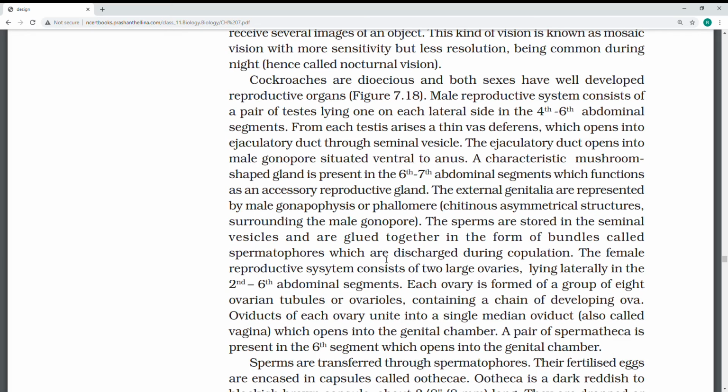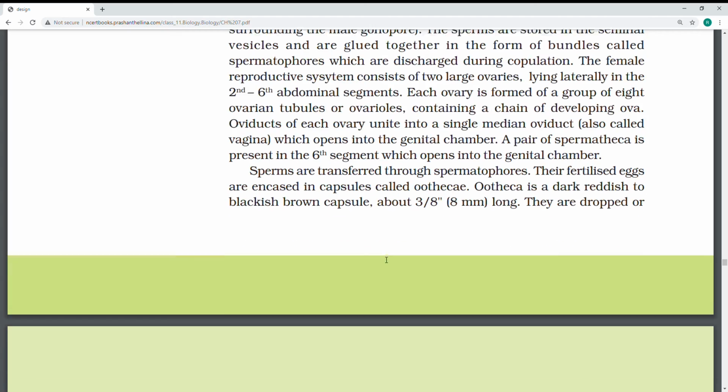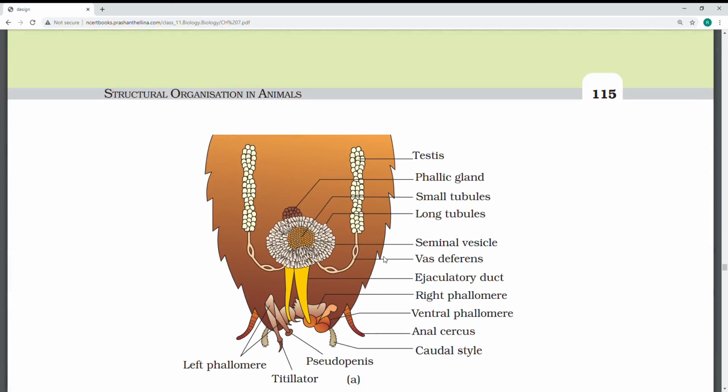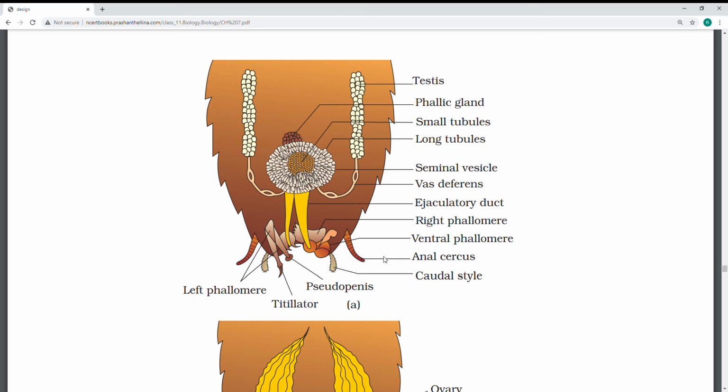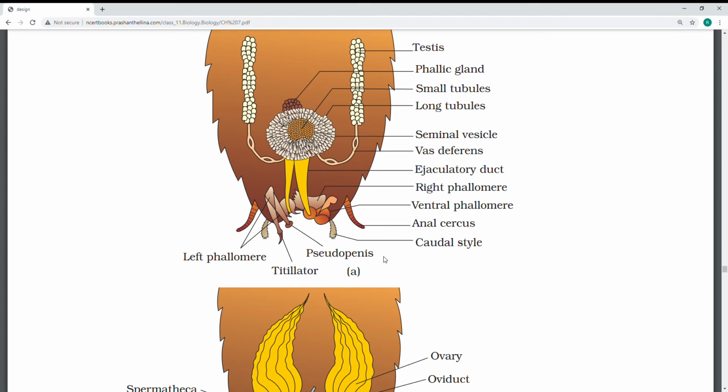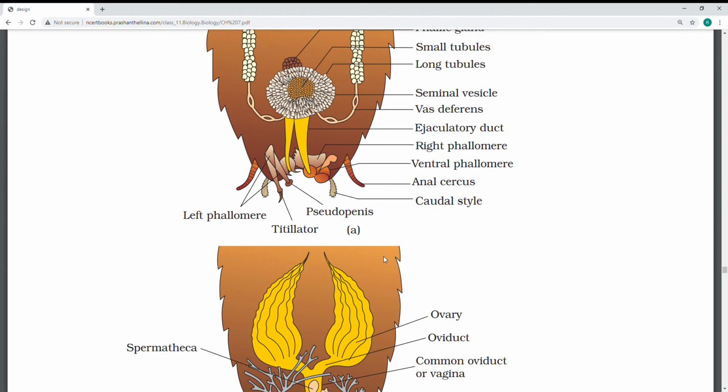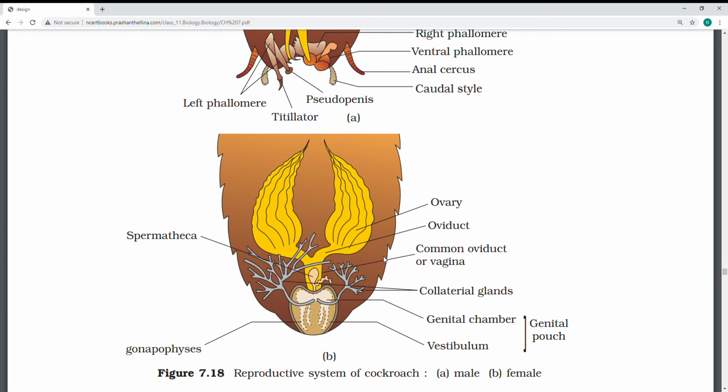Cockroaches are dioecious. Why? Both sexes have well-developed reproductive organs, male reproductive system and female reproductive system. Separate male cockroach and female cockroach. See this, this is the male reproductive system. See the diagram carefully. Down they have given the female reproductive system.